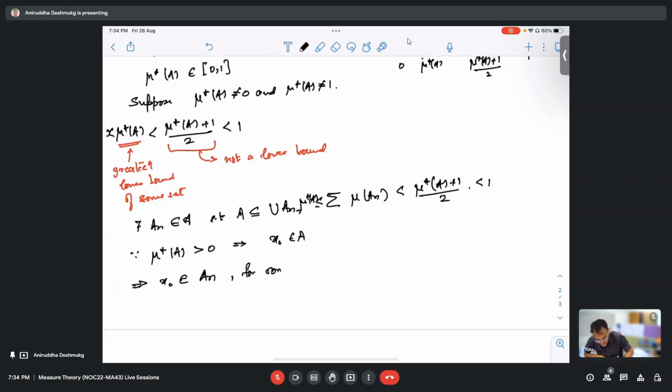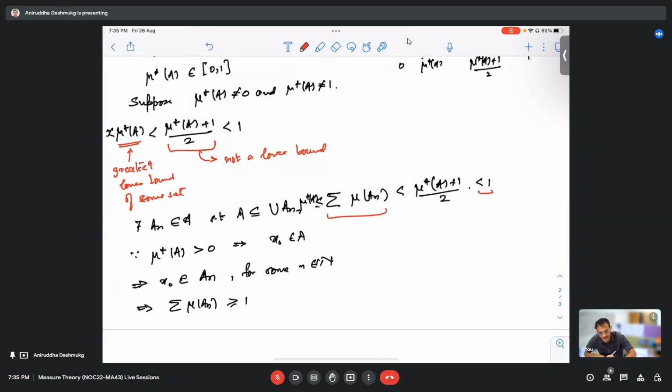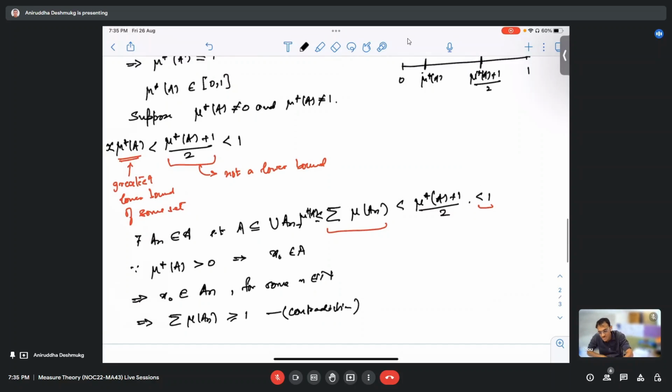But what would this mean? This means that this sum is at least 1, because x naught belongs to at least one of the covers, so the sum is at least 1. But here we are claiming that this sum is strictly less than 1. It's a contradiction, so this together cannot happen. And why did this contradiction come into the picture? Because we assumed that mu star A is neither 0 nor 1.